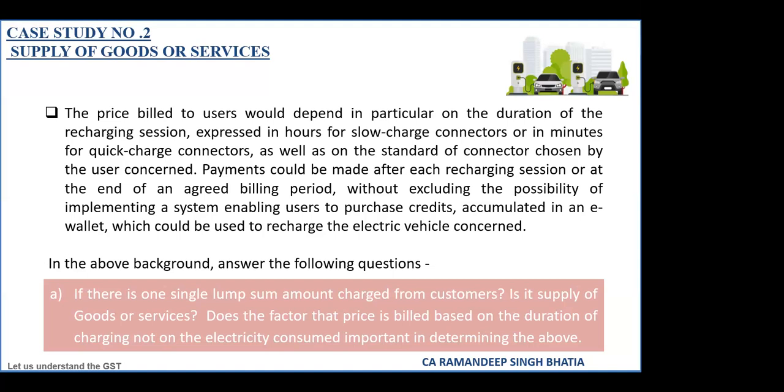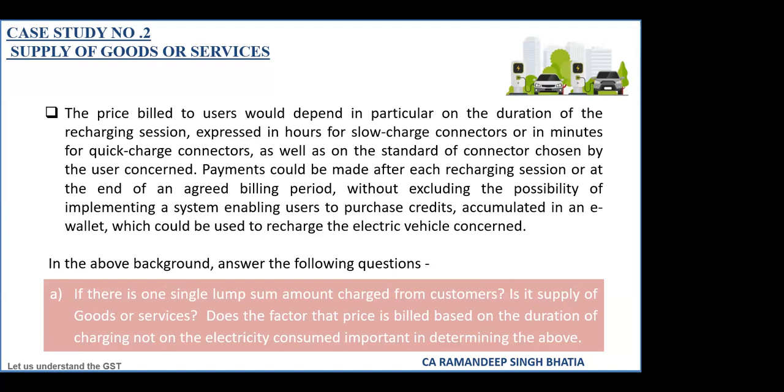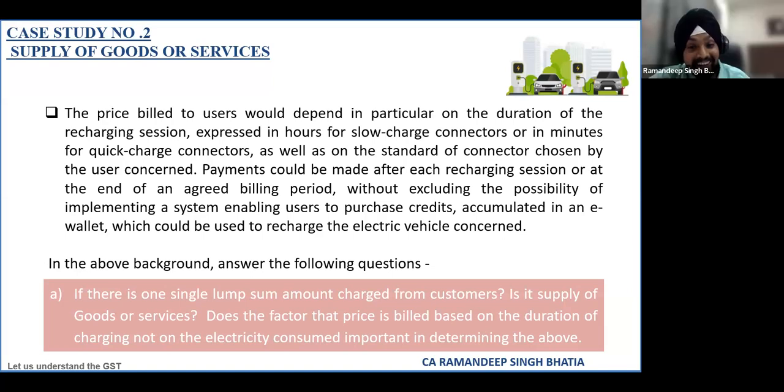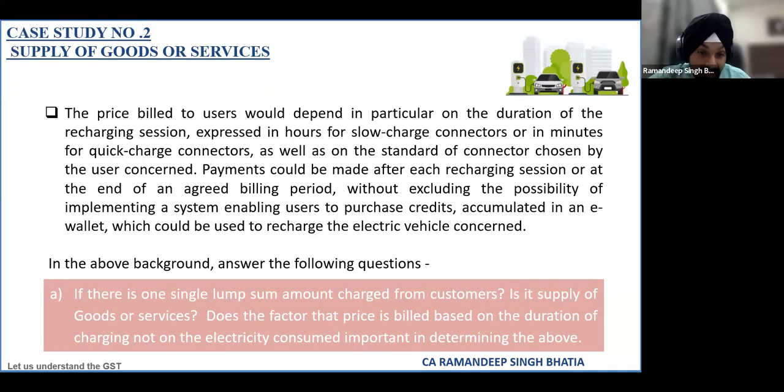I'm not going for the purpose of buying electricity from them. Sir, when I am going to a charging station, then I am buying electricity only, sir. Not buying the electricity. My intention is not to buy the electricity. My intention is to charge my vehicle. So how will the vehicle get charged, sir? Electricity units will flow through electricity only. Yeah, but I'm not purchasing the electricity. My intention is not to buy the electricity. Okay. Any other view?